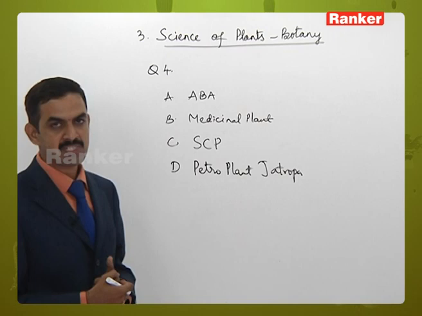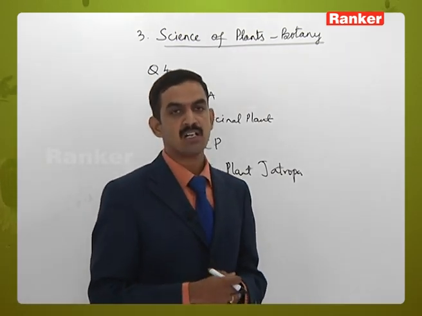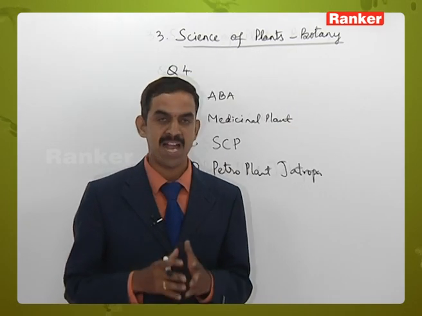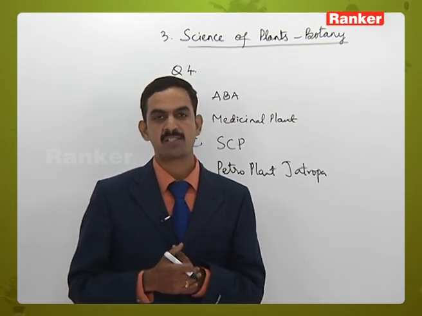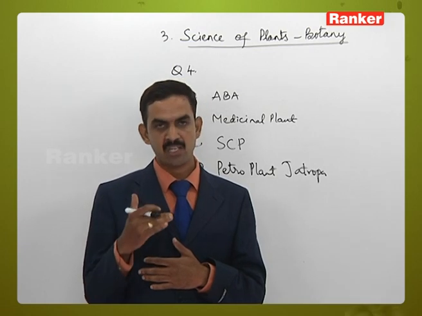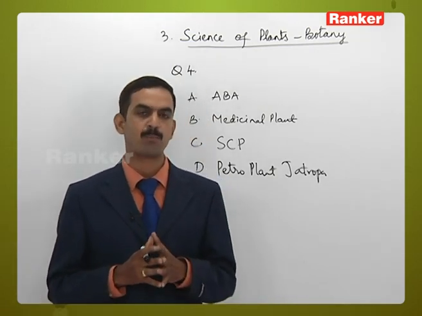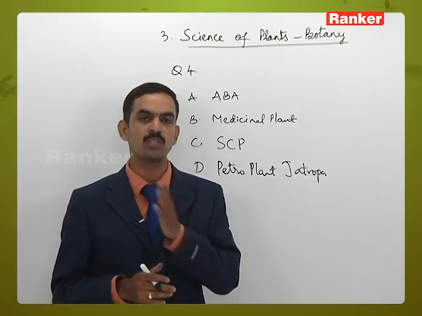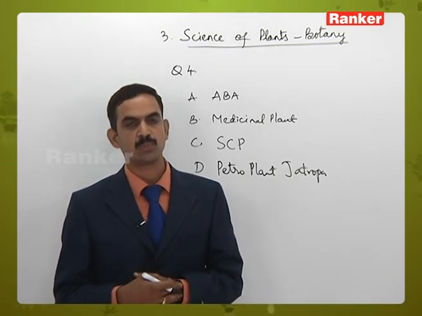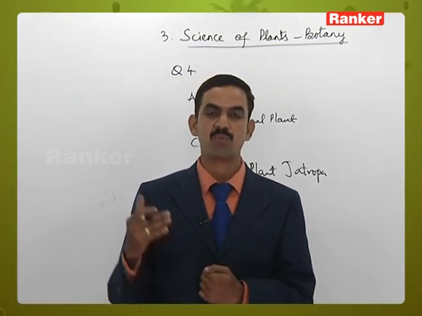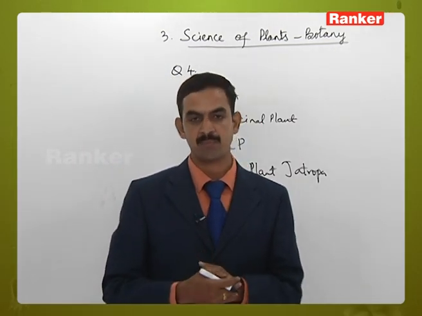List 1, abscisic acid. Abscisic acid is one of the plant growth inhibitors. In plants, there are plant growth regulators, which are divided into two groups: plant growth promoters and plant growth inhibitors. Promoters promote the growth of plants, and inhibitors inhibit the growth of plants.